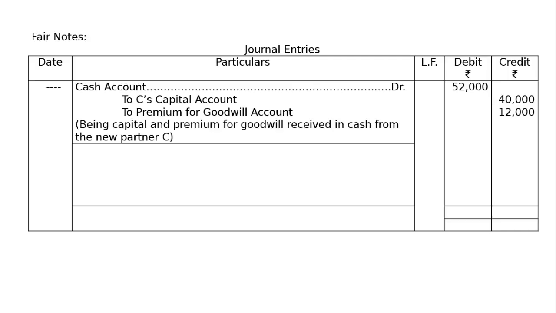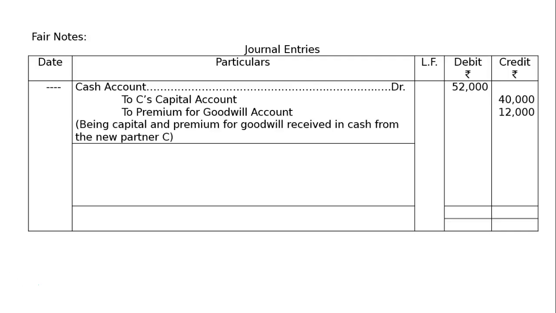Hence, cash account debited the total amount received from the new partner C, that is rupees 52,000, and C will be paying rupees 40,000 and a premium for goodwill will be rupees 12,000. Being capital and premium for goodwill received in cash from the new partner C.